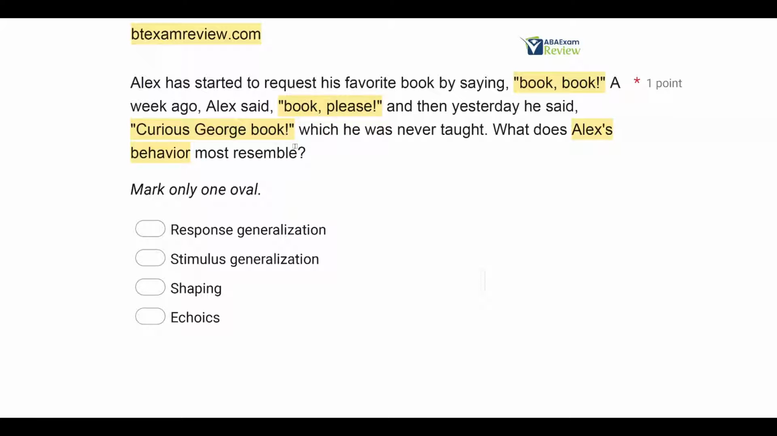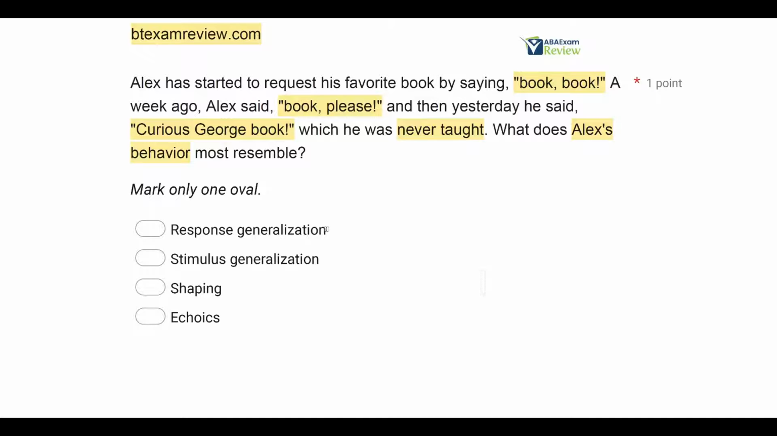So what we have here are multiple responses, some that were never taught, that are occurring in the presence of the same stimulus. So when we have multiple responses, including responses that weren't taught, occurring in the presence of a single stimulus, what do we consider that? A, response generalization. Yes, this is response generalization. It's demonstrating Alex can request the book by saying book, book, and he's also emitting other responses in the presence of the want for the book, including book, please, and Curious George book. And importantly, those responses were never taught, which is really hammering home the idea of generalization.